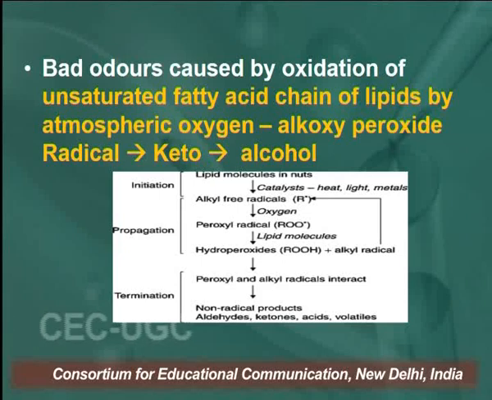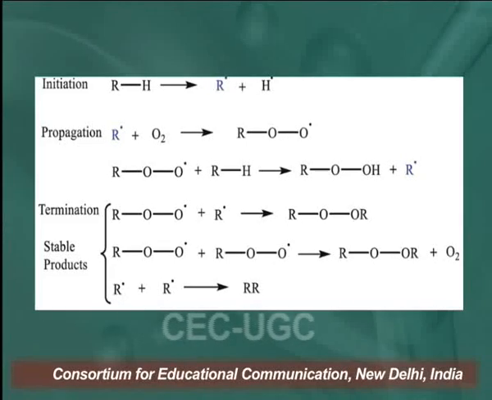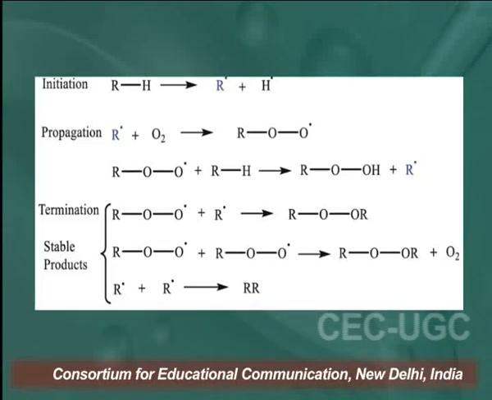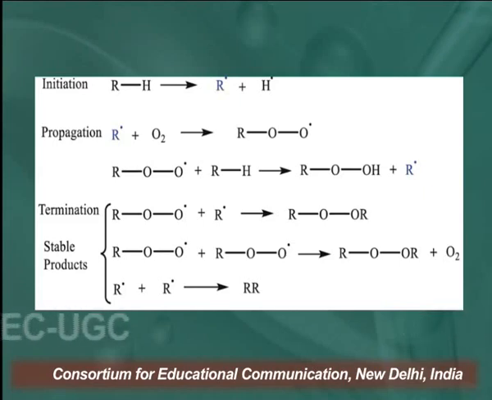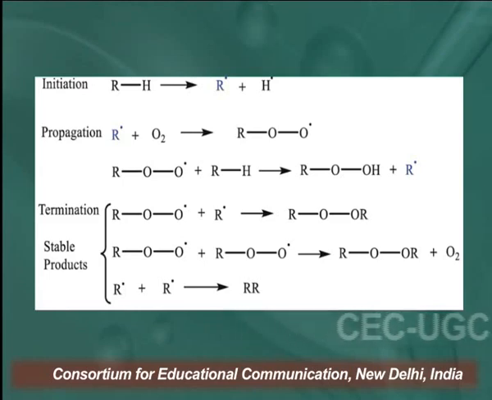So due to conversion of those fatty acids into alcohols and ketones, we get a very bad smell or bad taste. You can see here the initiation steps, then propagation steps, formation of free radicals. Those free radicals react with atmospheric oxygen, we get alkoxy free radicals, which react with another molecule of fatty acid present in fat, and we get alcohols.